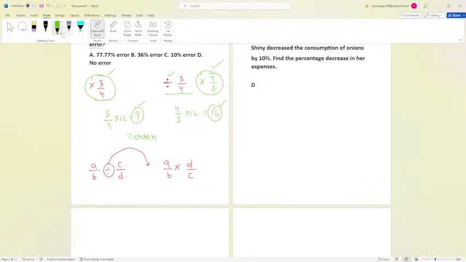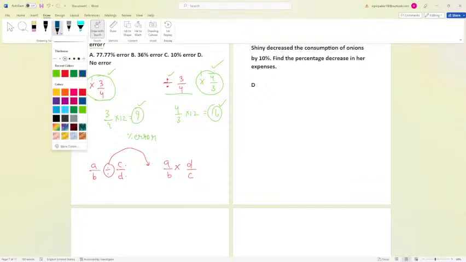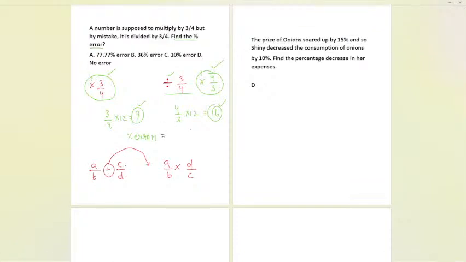Percentage error is the same thing that we have seen earlier, the percentage change only. So that will be what? Final number, that is what we have, 16. Final minus initial, that is 9. So we have made a mistake. Now we have to take the original number, which is correct now, like 9, and multiply it with 100 over here. So if you calculate, it will come out to be what? 77.77 is the correct answer.